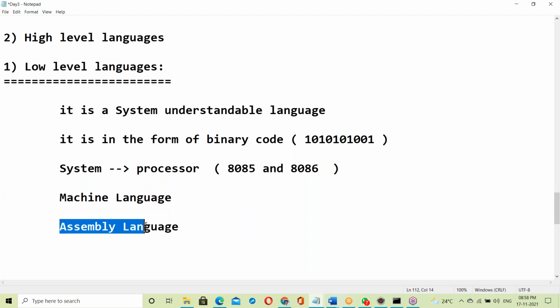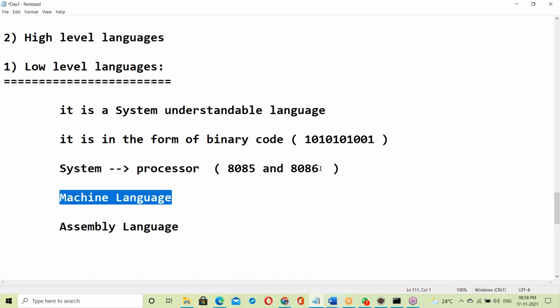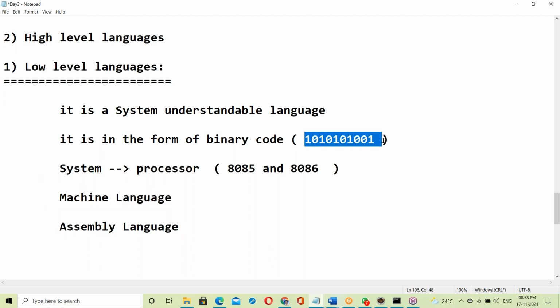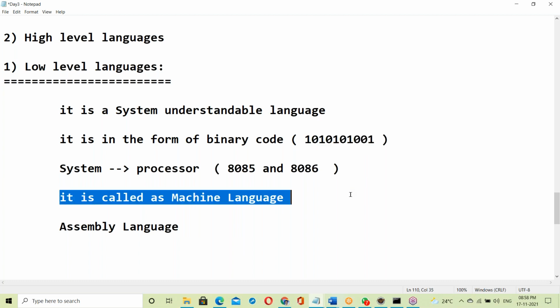Just for knowledge. Low level languages: machine language is in the form of zeros and ones. This is called binary code. It's a system understandable language called machine language.